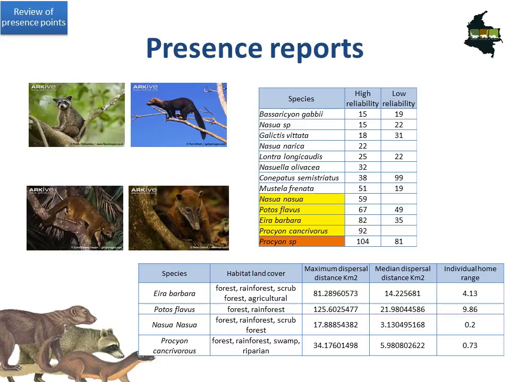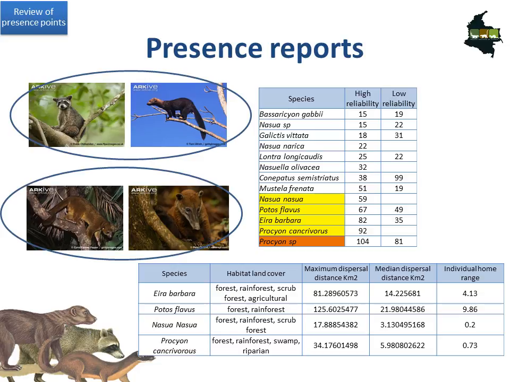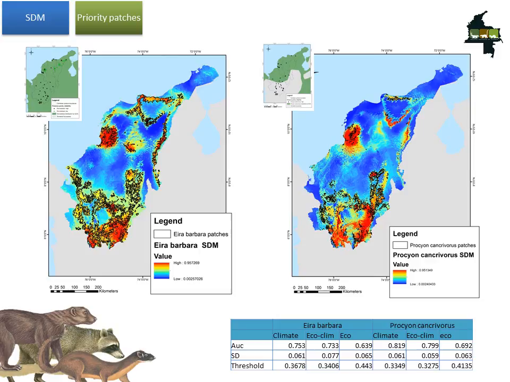For this project, we only use those species that have more than 60 points of high reliability. These 4 species were divided between generalist or specialist habits. All the information was acquired and selected from the database PanTHERIA. Based on the information that we have of the individual home range of each species, we could calculate the maximum dispersal distance and the median dispersal distance that we will use in the next steps.